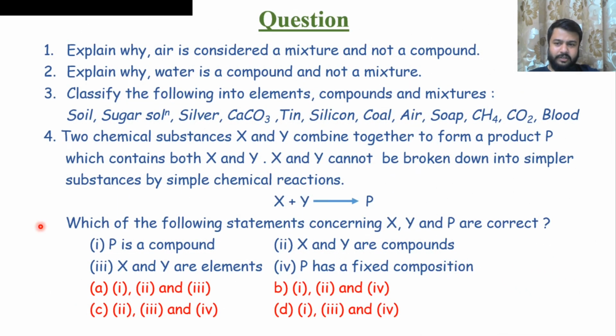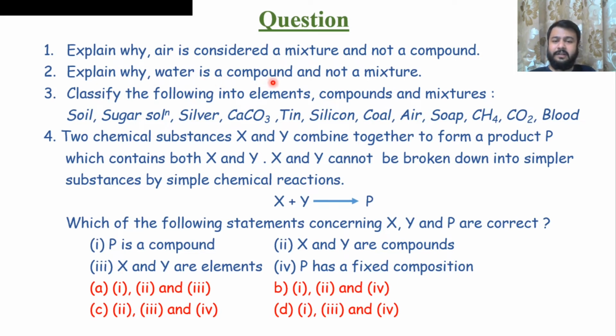Now again, it's question time. Explain why air is considered a mixture, not a compound. Air is a homogeneous mixture of gases because the ratio of each gas is different in different places in air. Somewhere there is more carbon dioxide, somewhere there is less carbon dioxide. So that's why air is a mixture, not a compound. And again, for compound formation, all the gases or all the constituent particles should react with each other. But in the case of air, there is no such reaction.